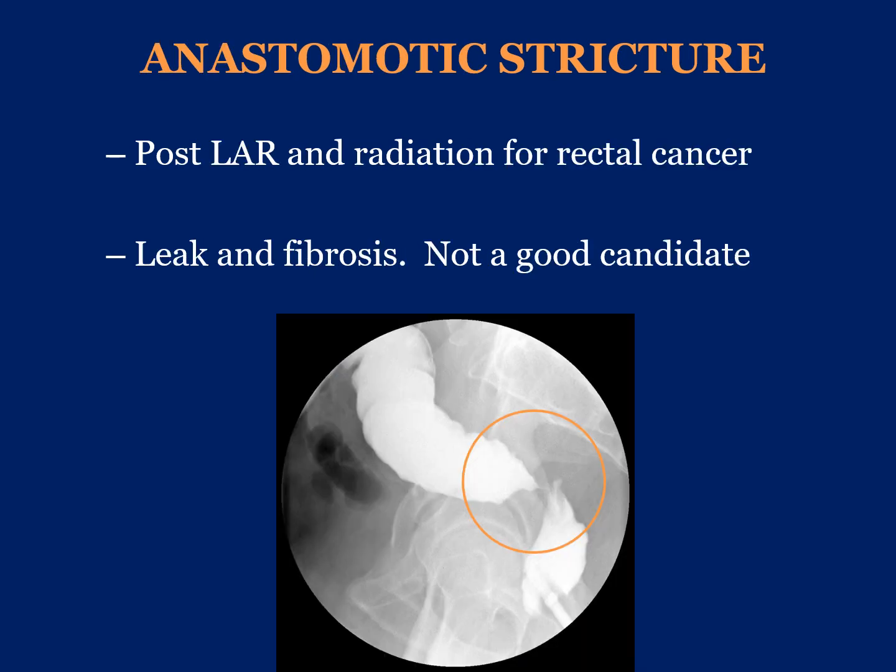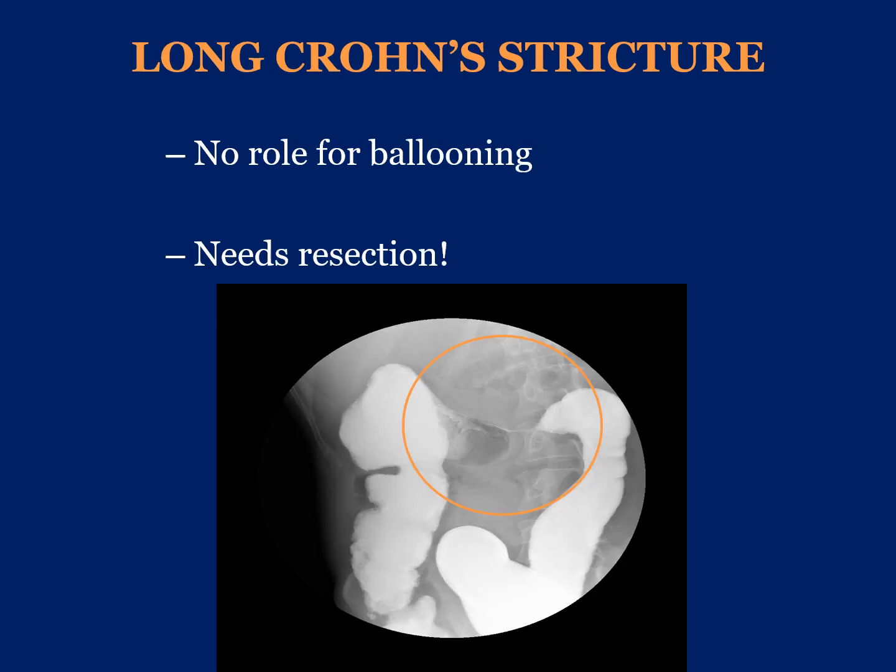In this patient with a history of rectal cancer and prior radiotherapy to the pelvis and a previous anastomotic leak following low anterior resection, there is significant fibrosis and a persistent diverticulum posteriorly. This patient is not a good candidate and will not respond to balloon dilatation. This is another case illustration of a patient with Crohn's disease. There's a long segment of transverse colon that is completely strictured. There's no role here for balloon dilatation. This patient should be taken to the operating room for resection.